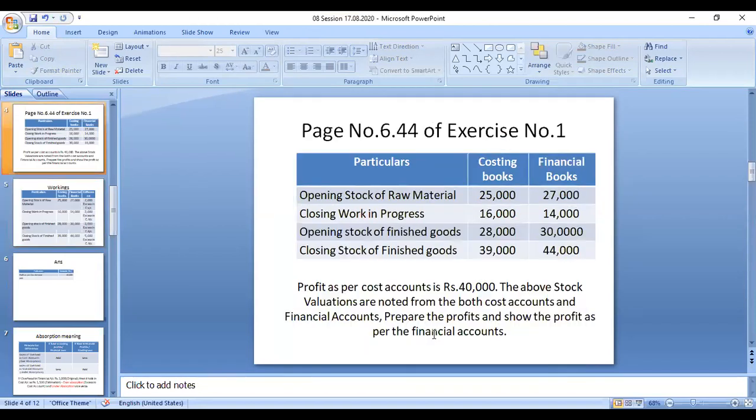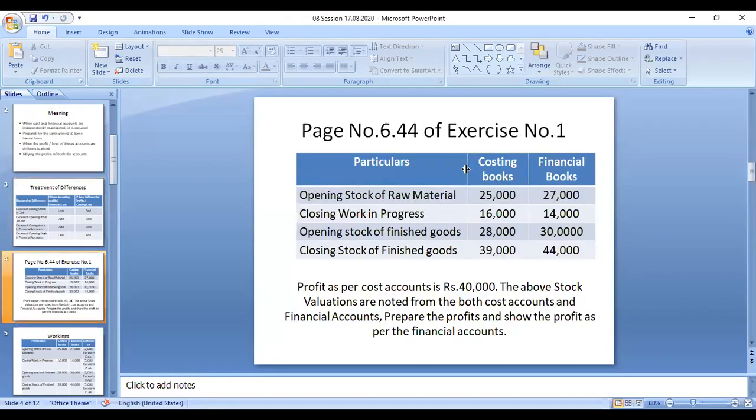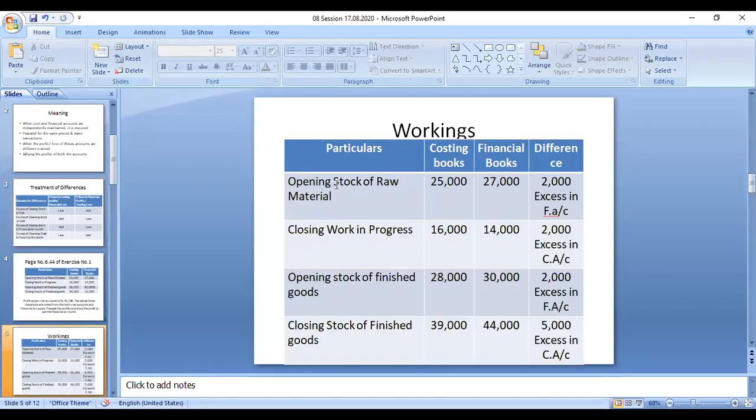So with this slide, in the previous slide, I can give you the treatment of these differences. The treatment of the differences is what we can find out. With the differences, we can move on. The first one is opening stock. You have to remember these two points: opening stock, excess in financial account.